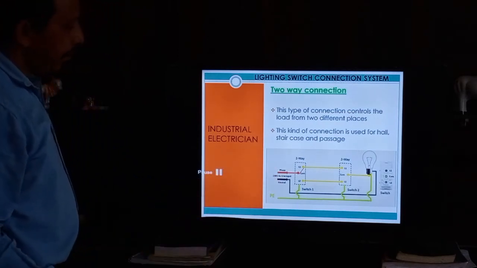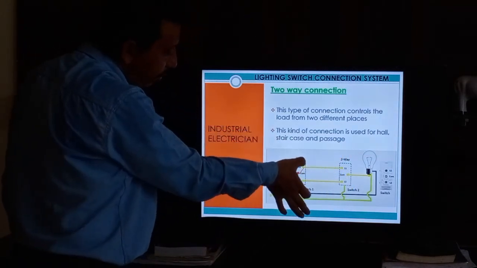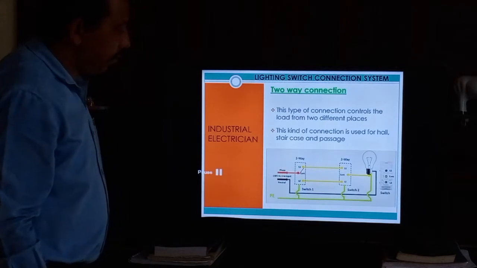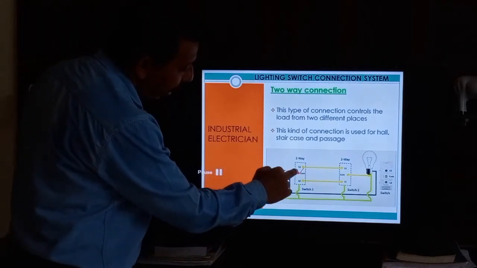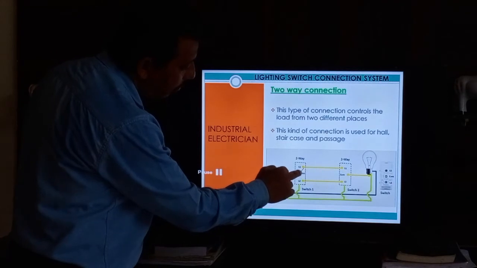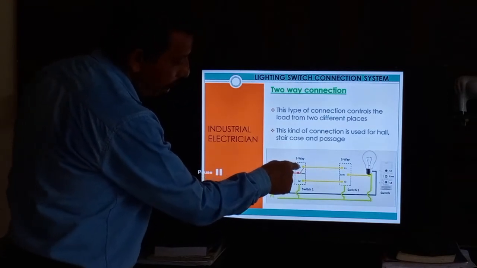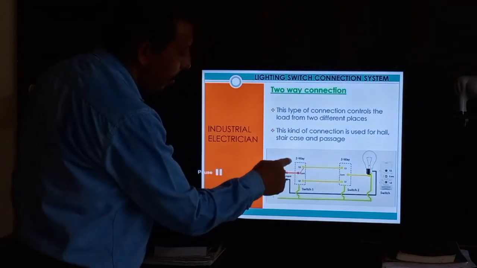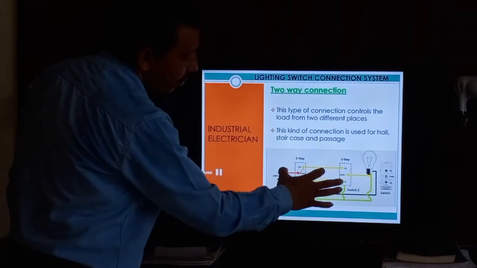These two are two-way switches, and the phase goes directly to the common terminal, and L1 to L1, L2 to L2 are looped between the two switches.